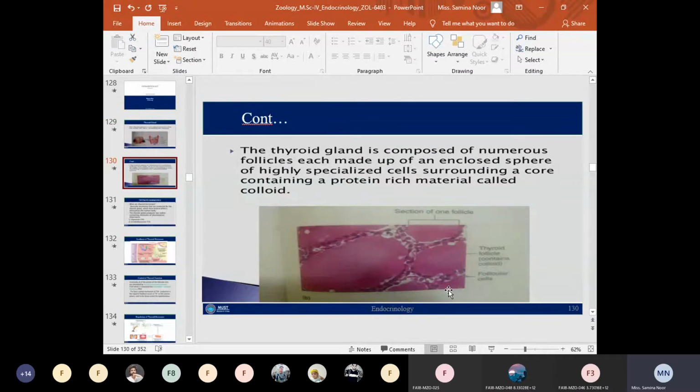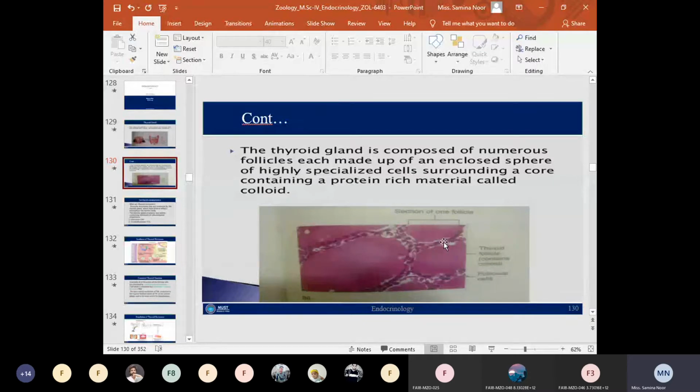Next is the physiologic anatomy of the thyroid gland. The thyroid gland is composed of a large number of closed follicles, as you can see here in the figure, and such follicles are about 100 to 300 micrometers in diameter. These follicles are filled with a fluid-filled region which is known as colloid.